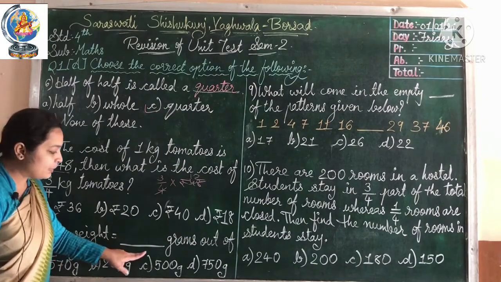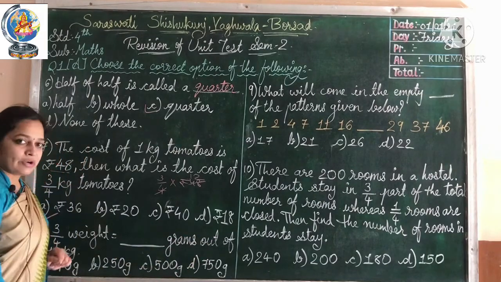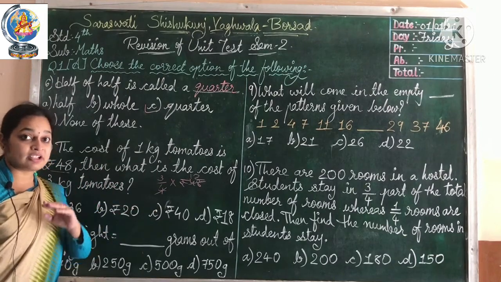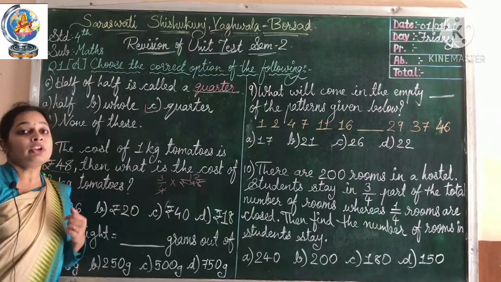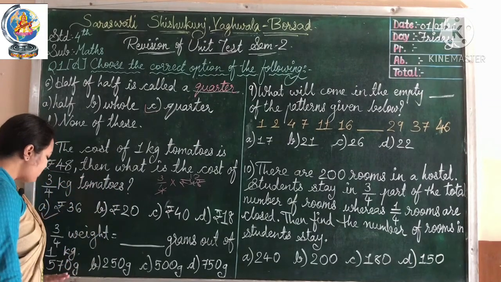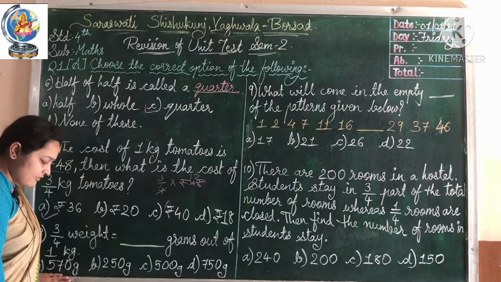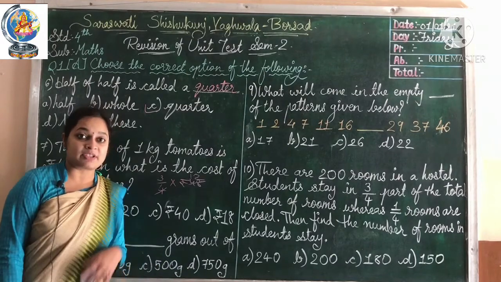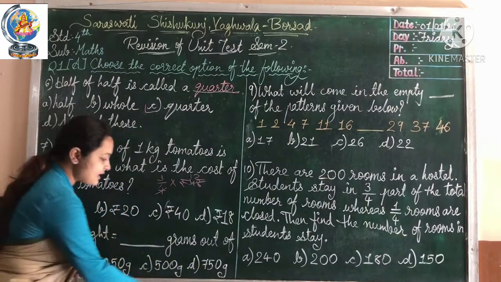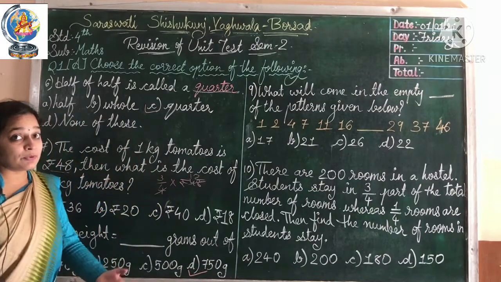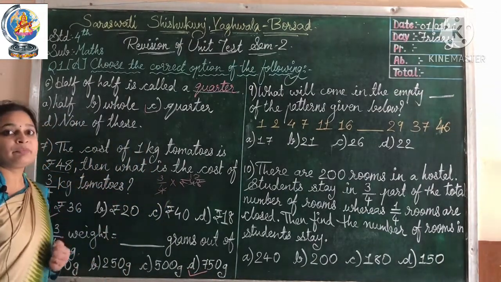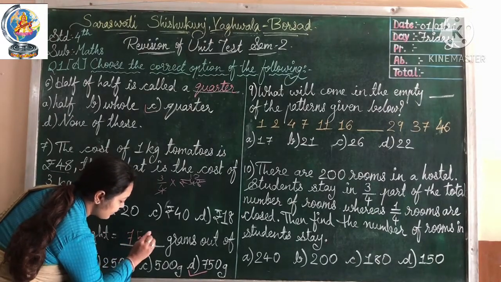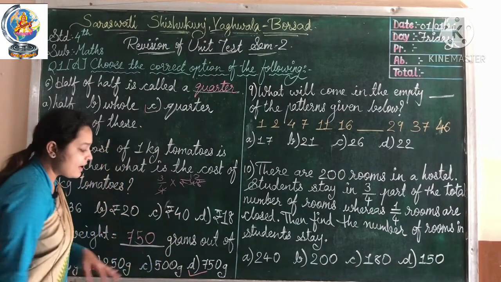3/4 kilogram is equal to blank grams out of 1 kilogram. We have already written in the notebook that 1 kilogram is equal to 1000 grams, so 3/4 kilogram is equal to this many grams, right? The options are 570 grams, 250 grams, 500 grams and 750 grams. So the answer is 750 grams. Or if you don't know, you can multiply 3/4 with 1000 and you will easily get your answer. So here the answer is 750 grams. Grams is already written.